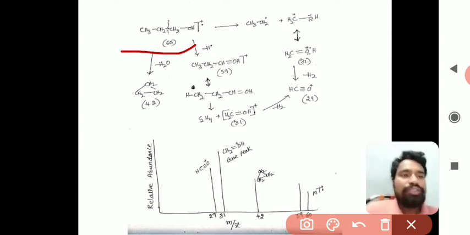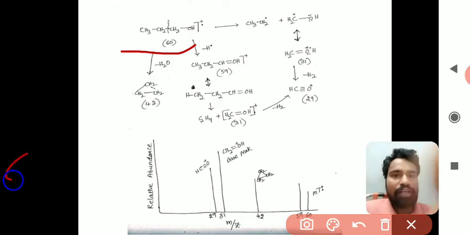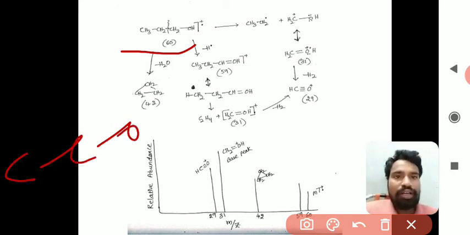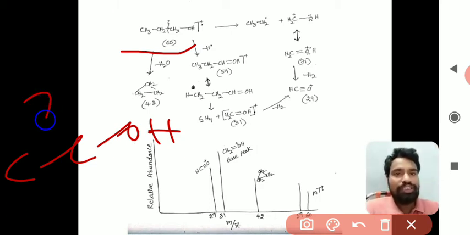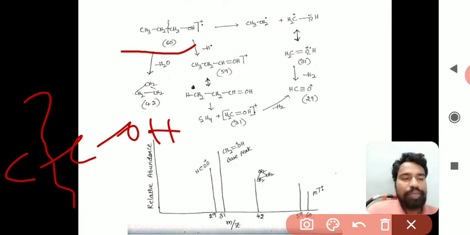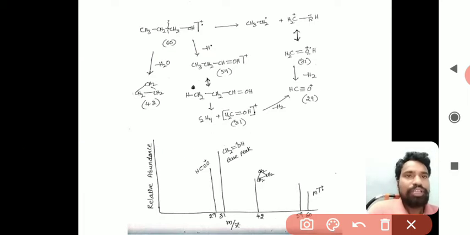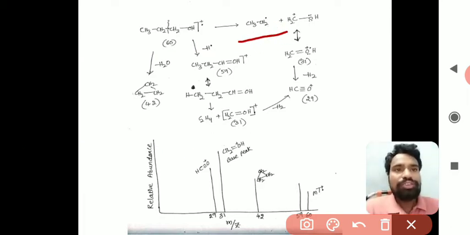As we have discussed in the case of alcohols, what is the basic fragmentation idea? The carbon-carbon bond which is adjacent to the oxygen, adjacent to the OH group, will break. So here also the same thing, this is the first step.